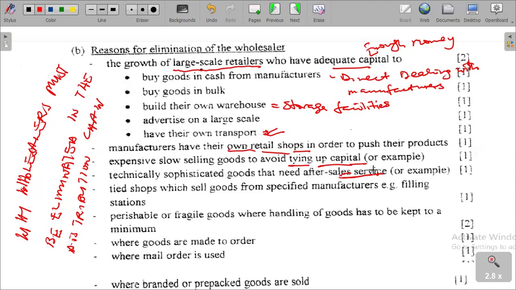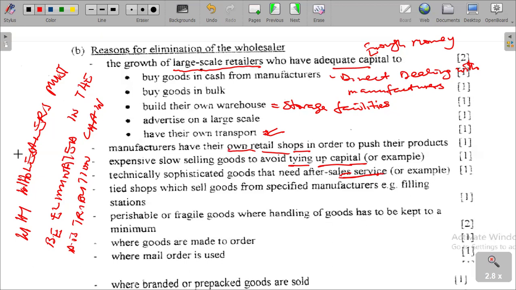And then tied shops which sell goods from specified manufacturers, e.g. filling stations. These sell goods from specified manufacturers. These manufacturers don't have to go through wholesalers, because they actually have their specific shops that are connected to them. Also, the development of perishable or fragile goods, where handling of goods has to be kept to a minimum.